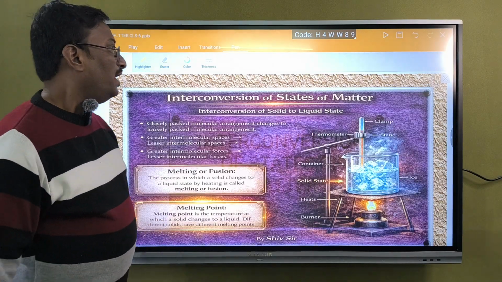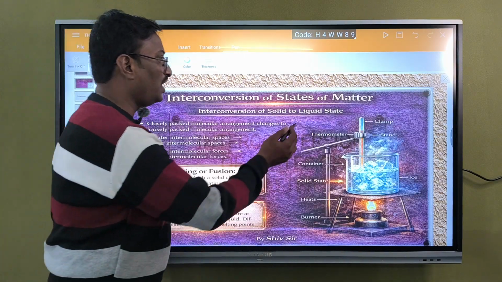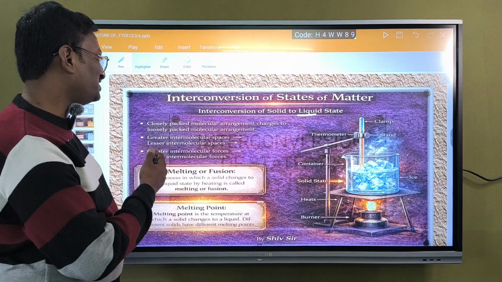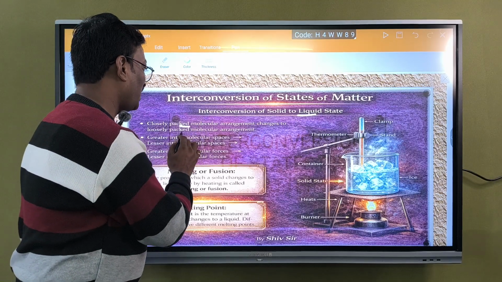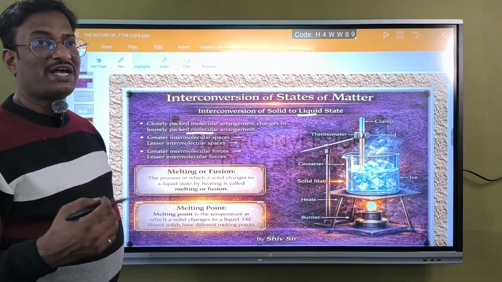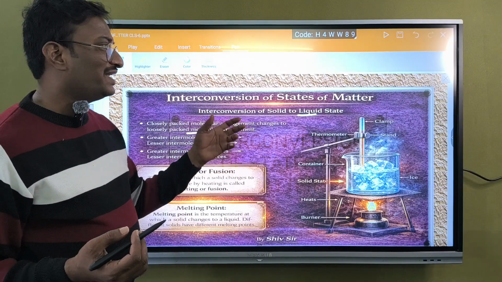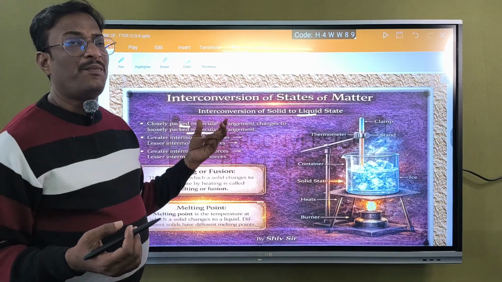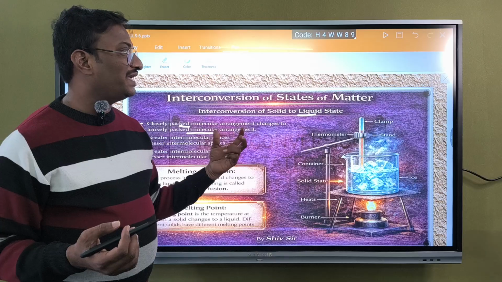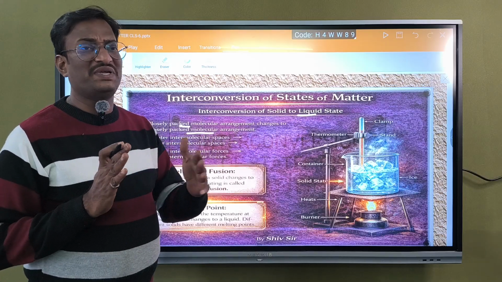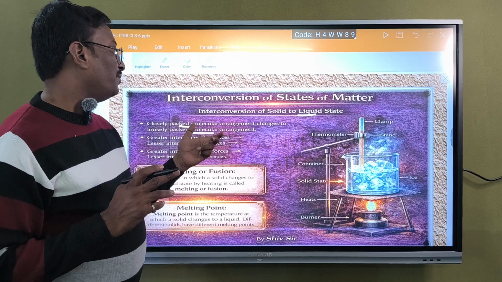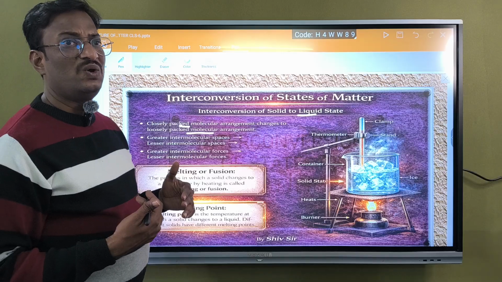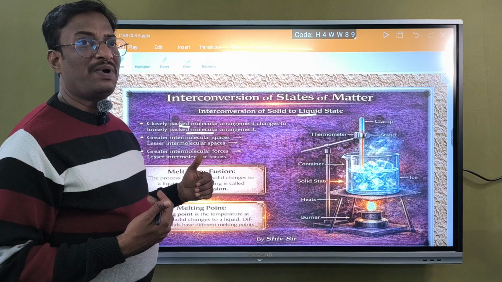Now, states of matter, interconversion of solid to liquid state, this is the first one. Closely packed molecular arrangement changes to loosely packed molecular arrangement. When you are converting from solid to liquid, in case of solids the particles will be very close to each other, that is called closely packed molecular arrangement. But in case of liquids the molecules will be a little far away from each other, that is called loosely packed molecular arrangement. When we convert from solid to liquid, the molecules change from closely packed to loosely packed.